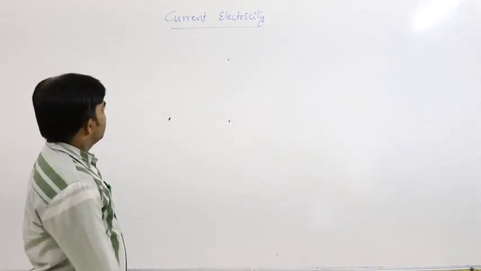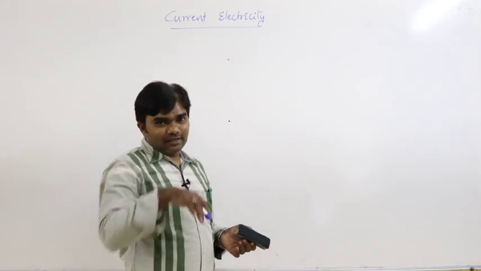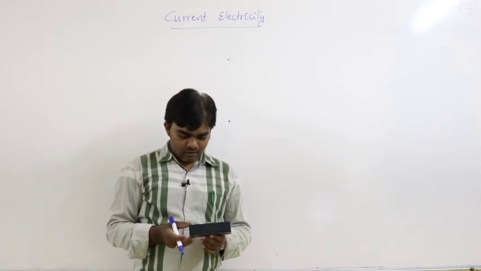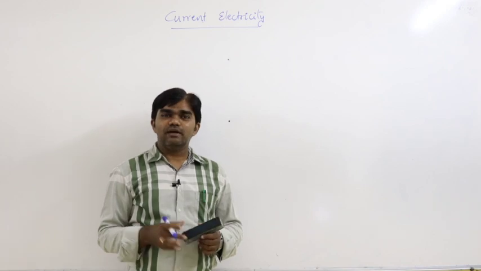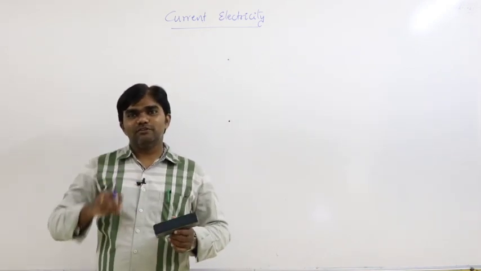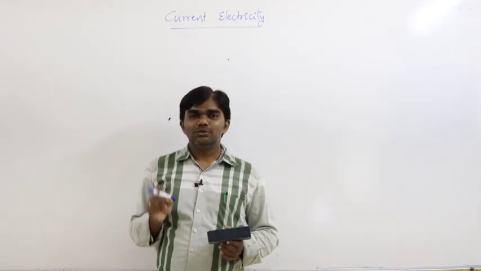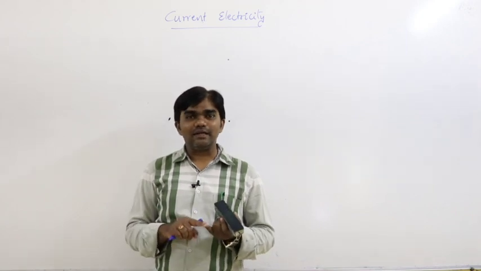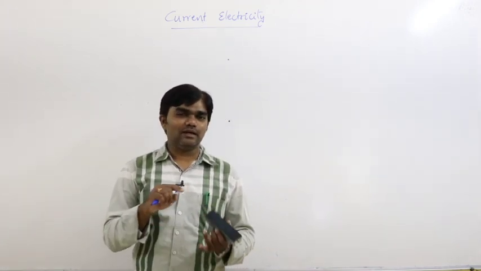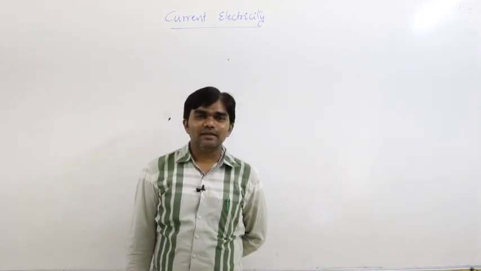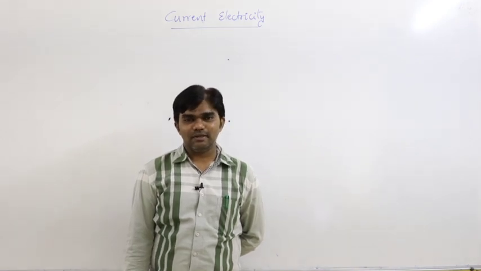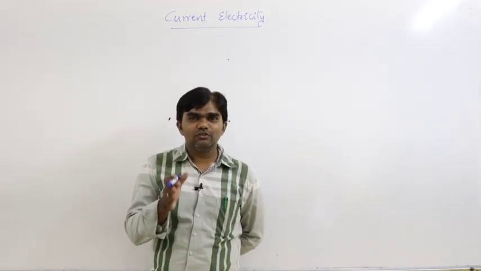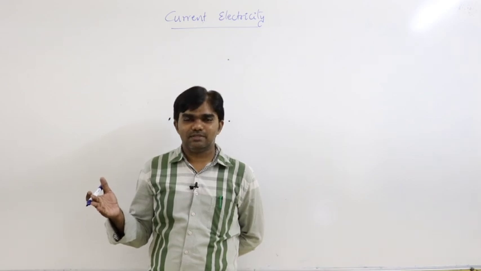So, current electricity. In our first year syllabus we come across two types of currents: thermal current and fluid current. What is meant by thermal current? Heat energy flows from one place to another place.